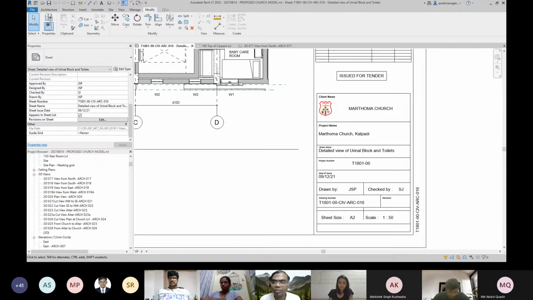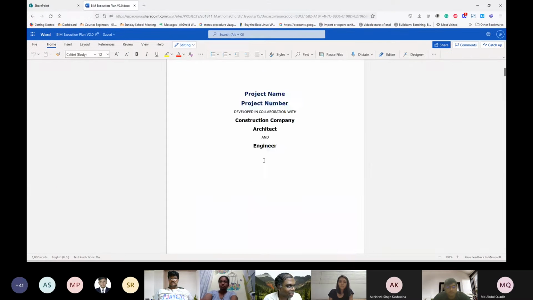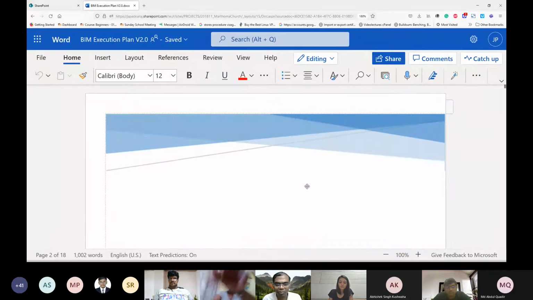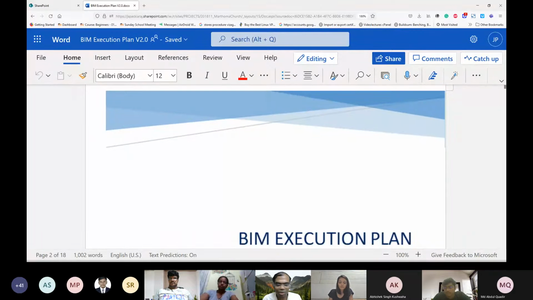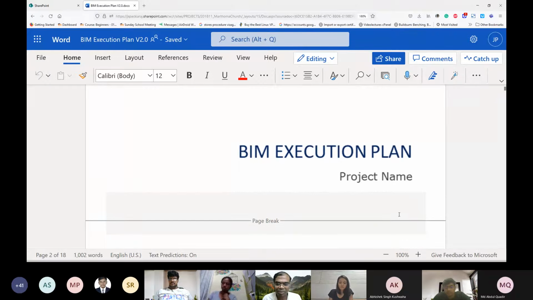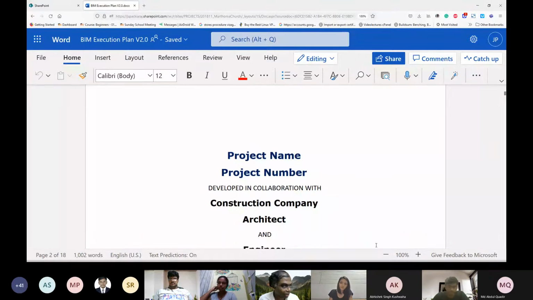Okay, guys. While we wait, I'll just demonstrate to you what this BIM execution plan is. I told you that we have to have a process, right? So let me show you a process. This was created by one of the BTech students. I know some of the BTech students are also here, and it doesn't mean that only MTech or master students need to be able to do this work. But I hope more of the master students do it.